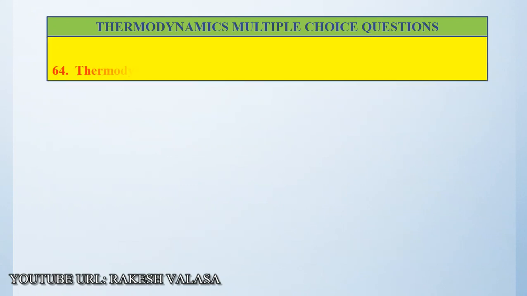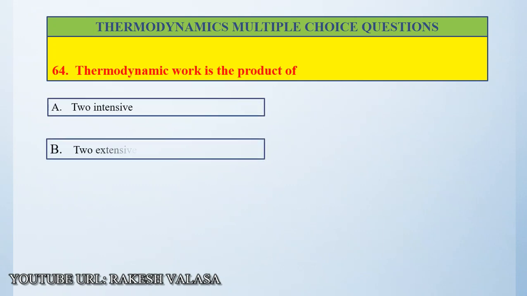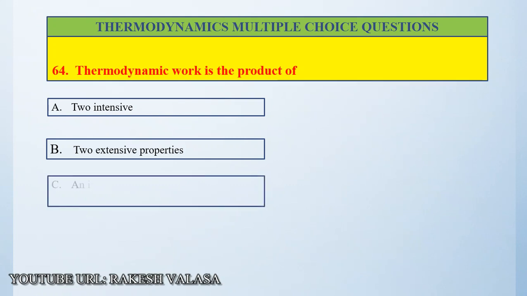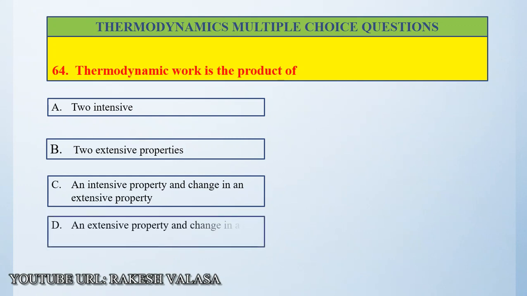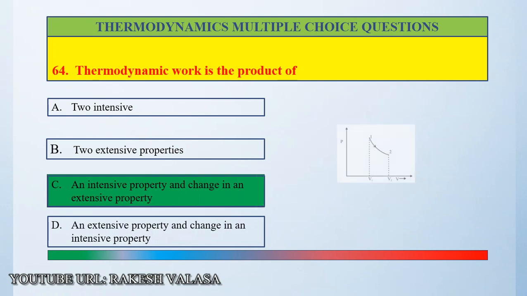Question number 64. Thermodynamic work is the product of option A two intensive properties, option B two extensive properties, option C an intensive property and change in an extensive property, option D an extensive property and change in an intensive property. The correct answer is option C. Let us see the explanation.